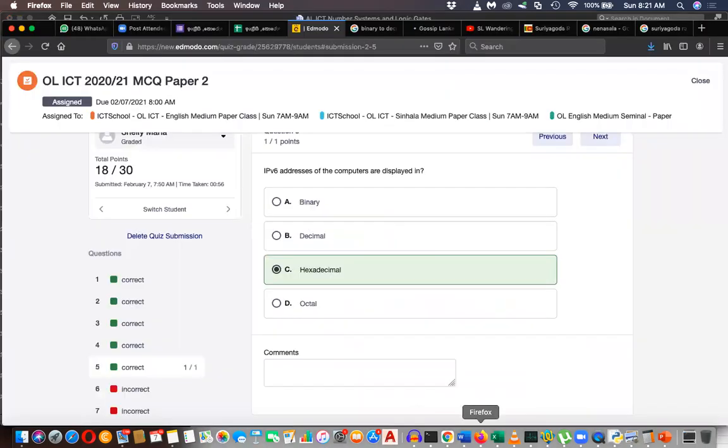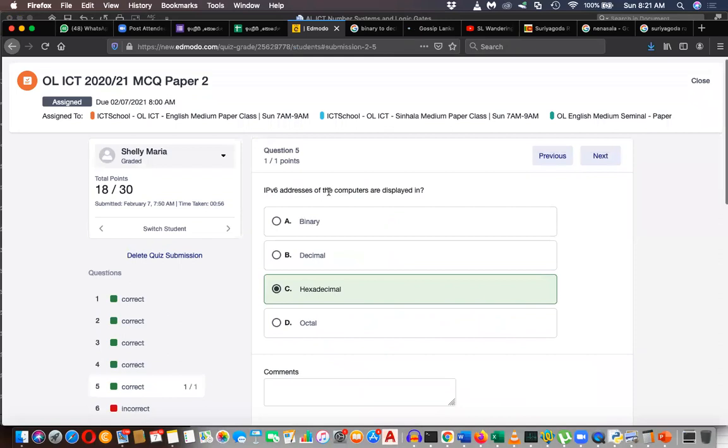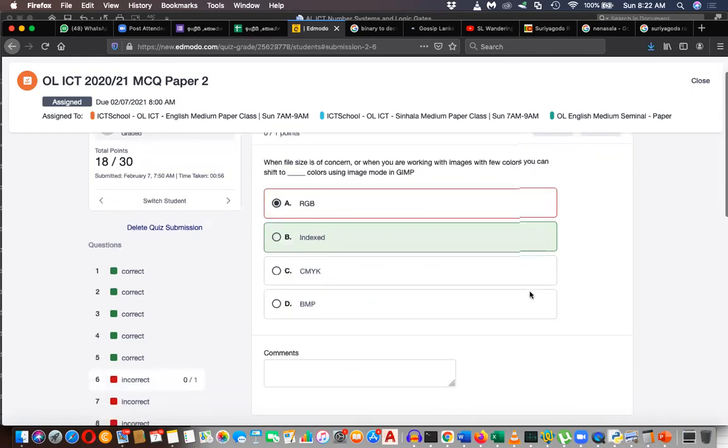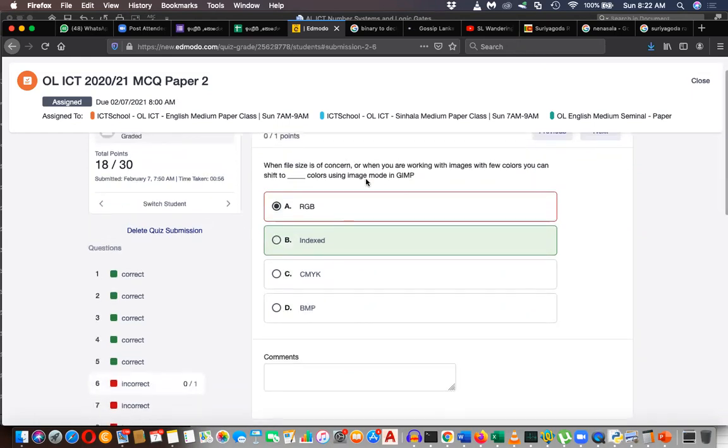The next one here is asking about IP version 6. IPv6, version 6, is also represented in hexadecimal. That is correct. And next, when file size is a concern, or when you are working with images with few colors, you can shift the color mode to what is called index color. RGB has more colors. RGB has basically red, green, blue, 8-bit each, all together 2 to the power 24, which means 16 million colors.